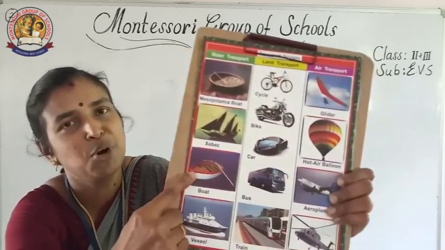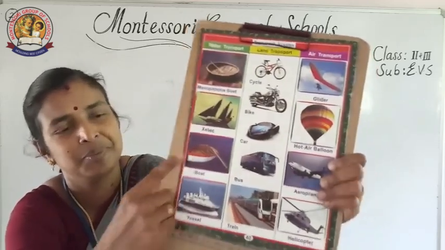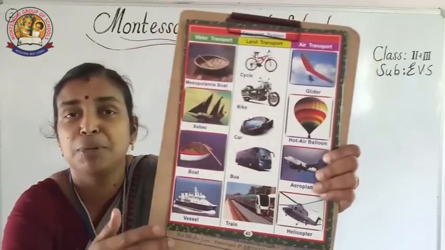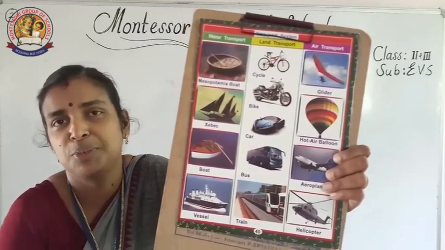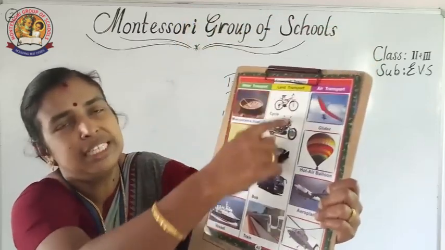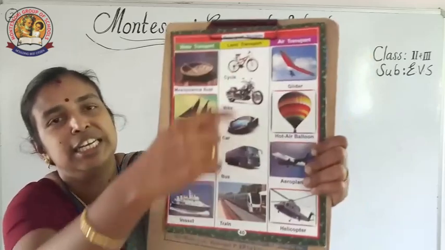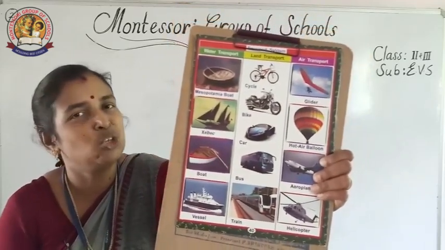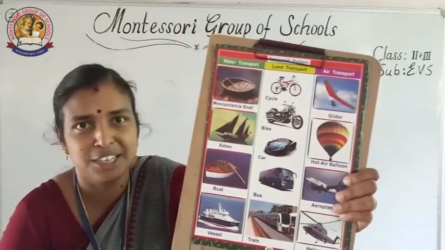And the next one is boat, which is familiar for you. And the next one is vessel. So these all are examples of water transport. Now listen, the land transport, that is familiar for you. Car, bus, jeep, train, this all will come under land transport.